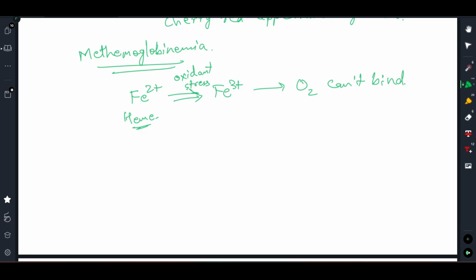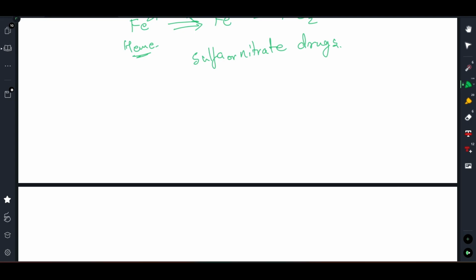What can be the oxidant stress, right? Let's see. The oxidant stress can be due to drugs. For example, if someone is on sulfa drugs or nitrate drugs, in that case you can see there is increased oxidant stress, due to which this dysfunction can occur. Other cases you can see in newborns.